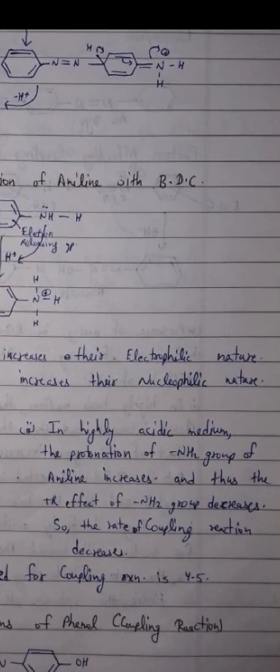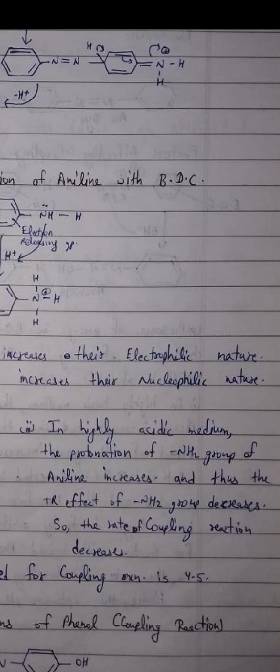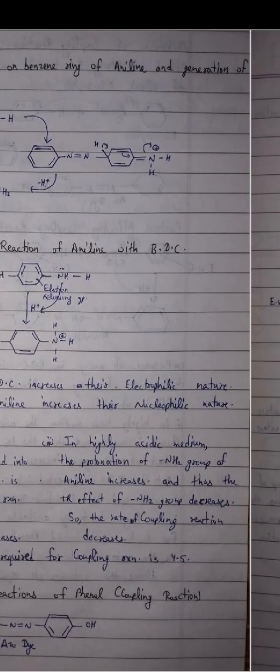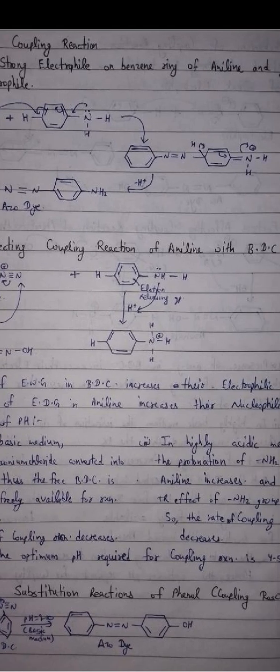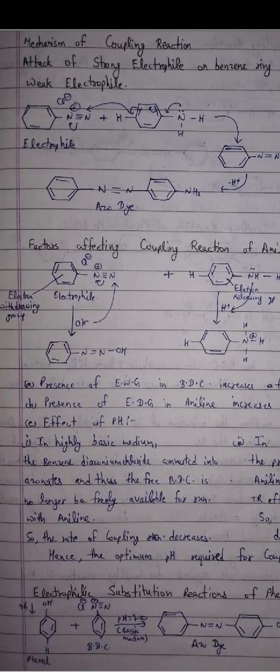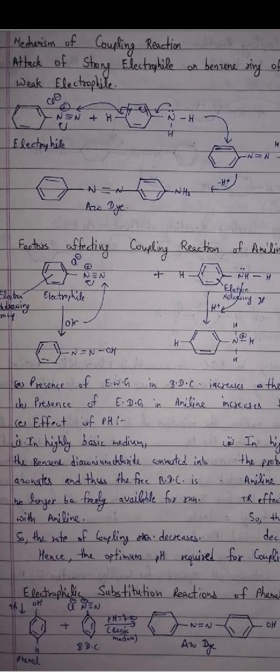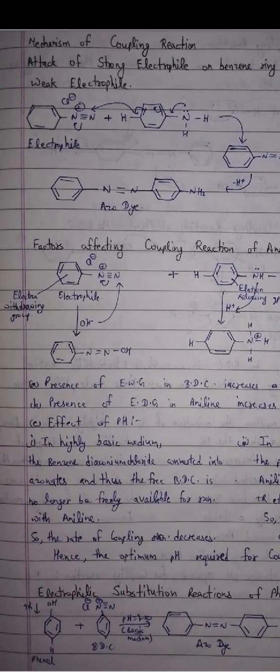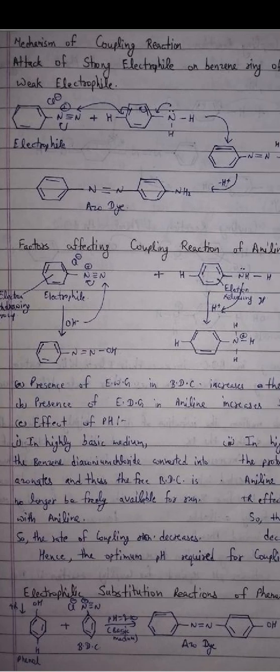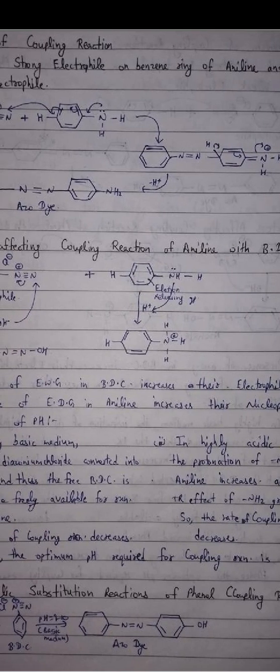In highly acidic medium, the protonation of the NH2 group of aniline increases and thus the +R effect of the NH2 group decreases, so the rate of coupling reaction decreases. Hence the optimum pH required for coupling reaction is 4 to 5. Electrophilic substitution of phenol, coupling reaction: phenol plus benzene diazonium chloride in basic medium at pH 9 to 10 gives the azo compound.